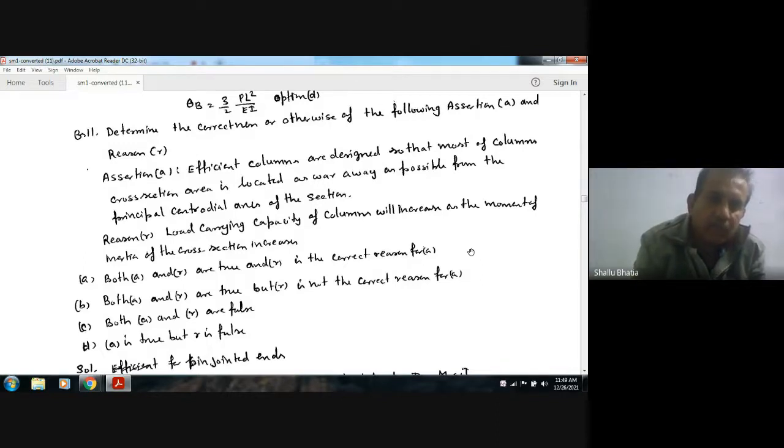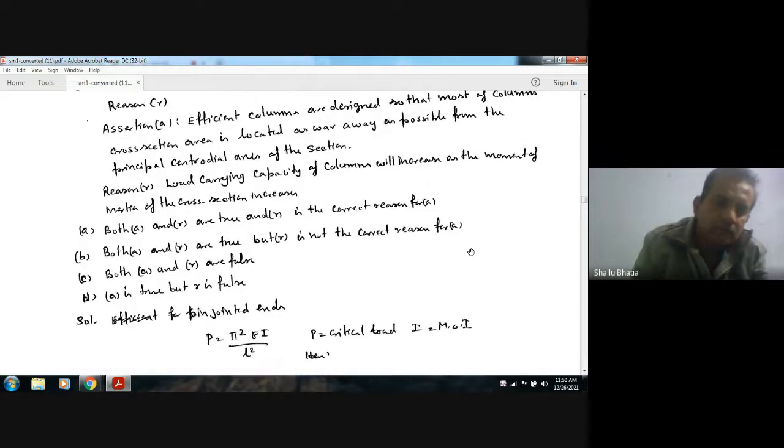Reason R: Load carrying capacity of column will increase as the moment of inertia of cross-section increases. Option A: Both A and R are true and R is the correct reason for A. Option B: Both A and R are true but R is not the correct reason for A. C: Both A and R are false. D: A is true but R is false.